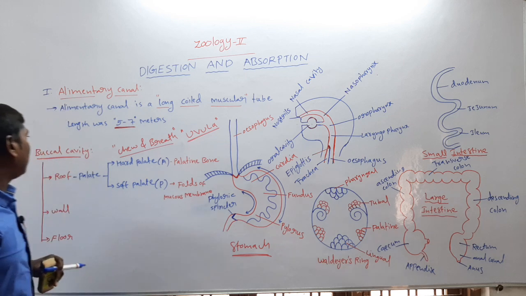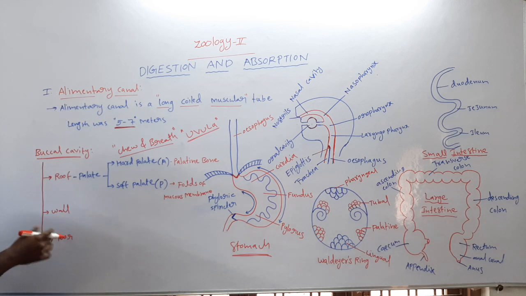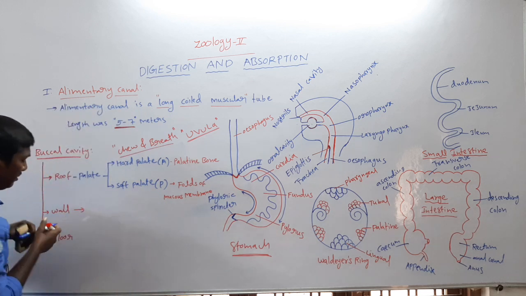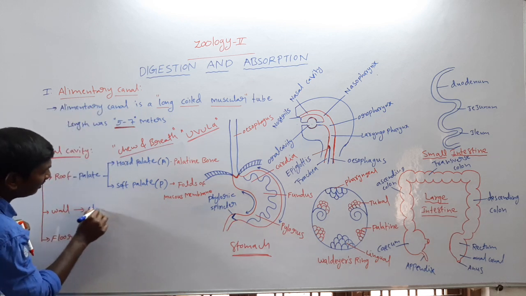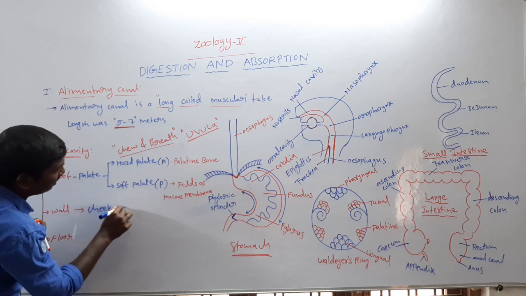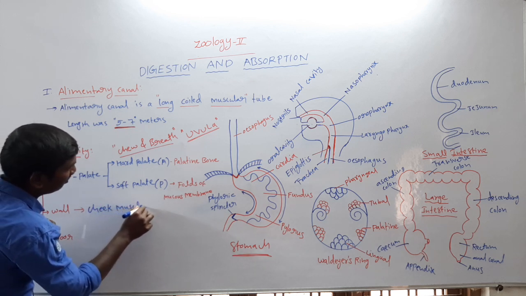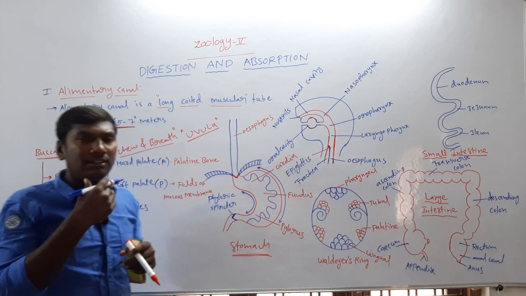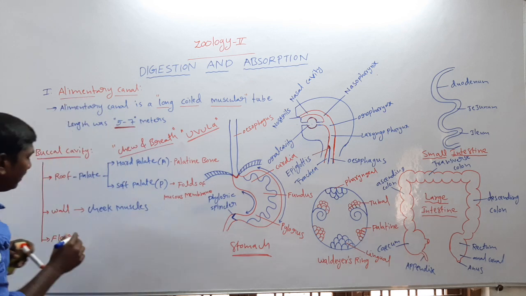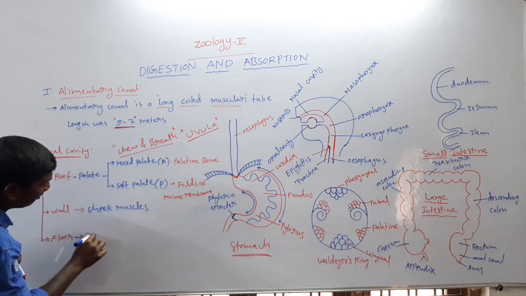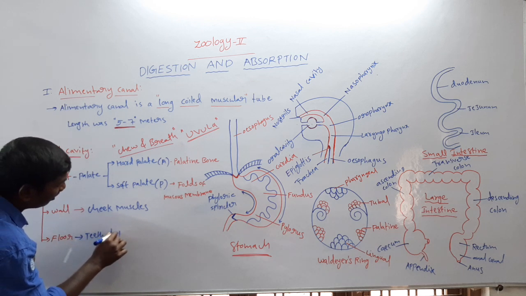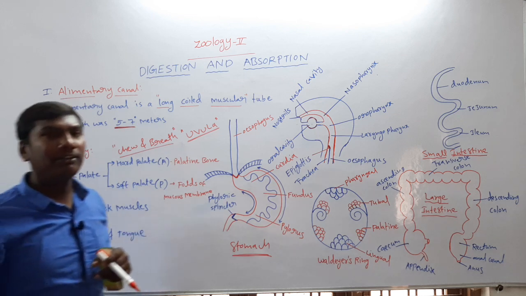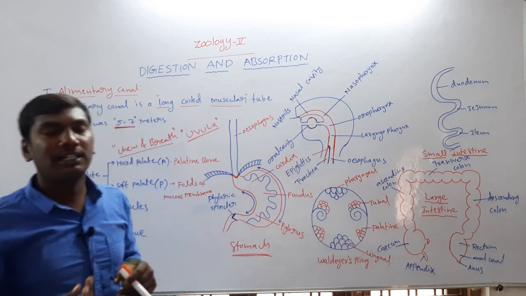So next one, the buccal cavity contains walls. The walls contain cheek muscles. Next one, the third one is the floor. The floor contains teeth and tongue. So these are the buccal cavity.